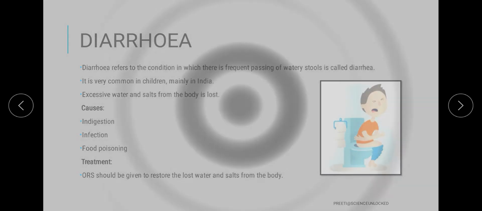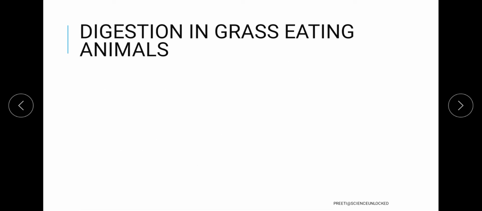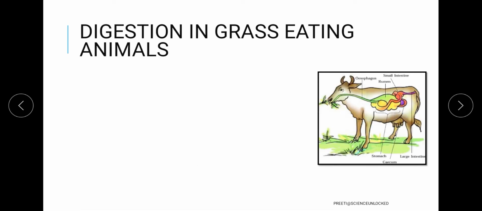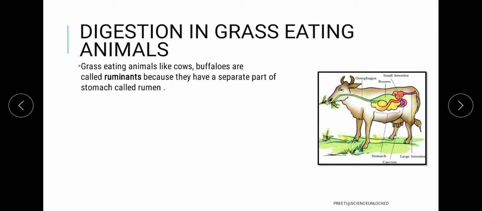Now last but not the least, we are moving towards grass eating organisms, that means the ruminants. Ruminants are organisms which majorly eat grass or herbs, and they are considered ruminants because they have a specific structure in their digestive system, a bag-like structure called the rumen.